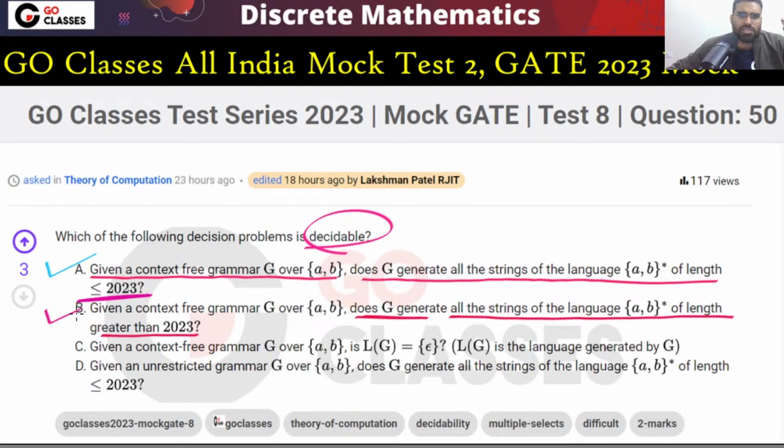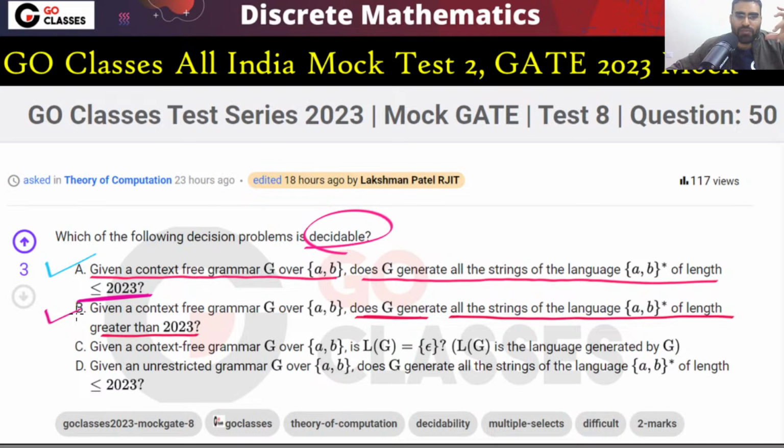This is a simple logical question. Option A and option B are very easy. For option A, we have an algorithm. A context-free grammar is given to you, and you have to check: does it generate all the strings of length less than or equal to 2023? You have a finite number of strings to check. You can check all of them because this is a context-free grammar. You can convert this grammar into Chomsky normal form, and then check all the strings. So option A is decidable.